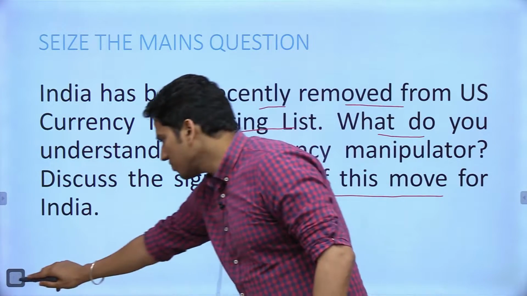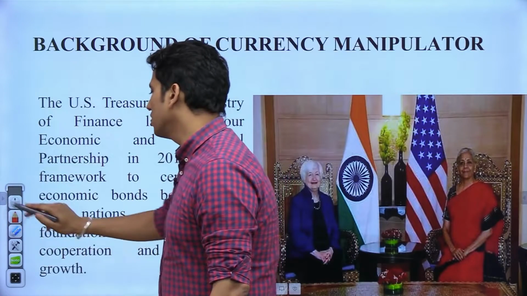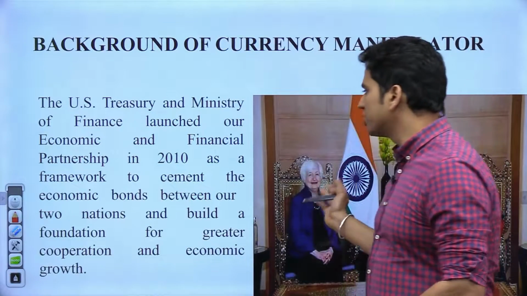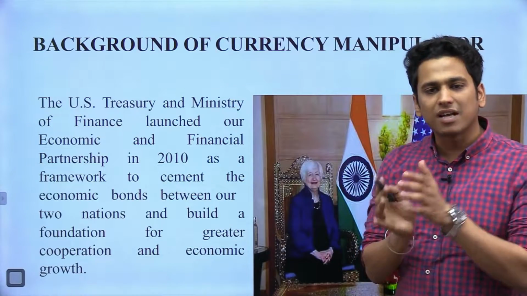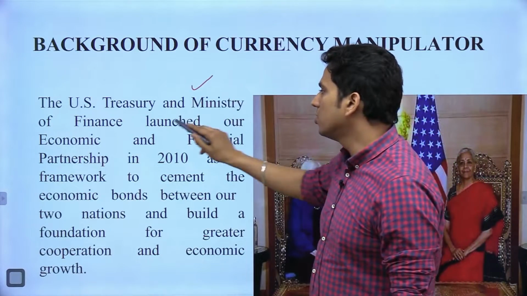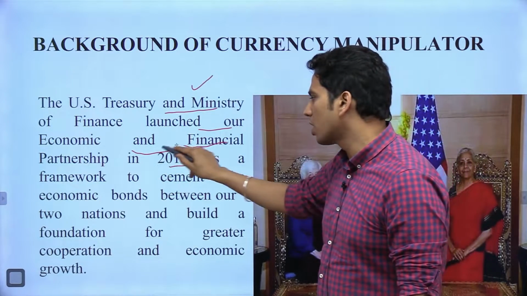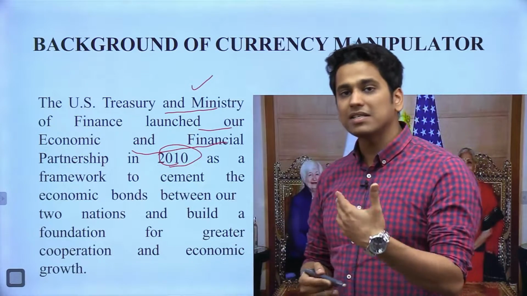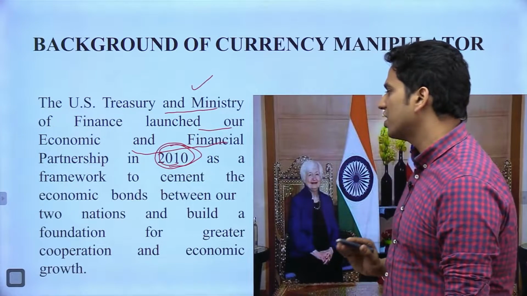Okay. So let me start the topic. First of all, you might have known that there was a recent meeting between our finance minister and the US Treasury. So this currency manipulation has come against this background. Now what is this background? The US Treasury and Ministry of Finance launched our economic and financial partnership in 2010. This is very important. Recently इसकी अभी एक मीटिंग हुई है, पर ये स्टार्ट कब हुआ था? It was started in 2010, that is the economic and financial partnership.